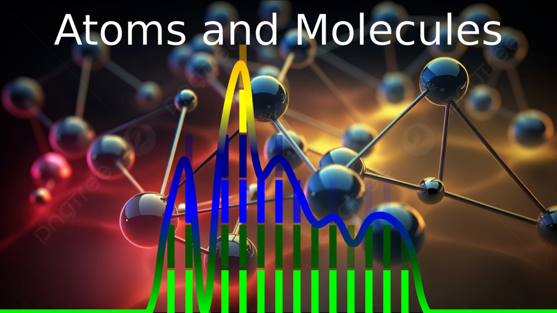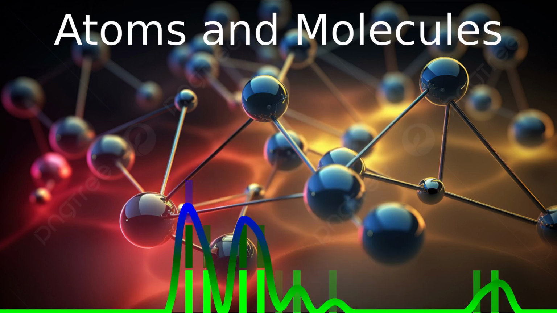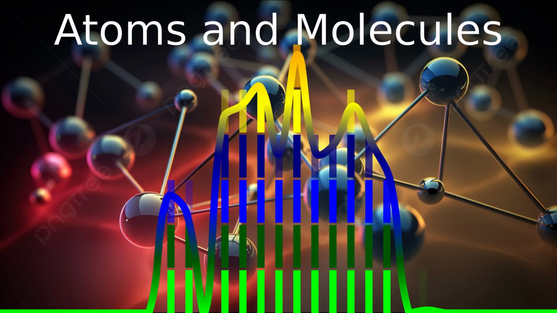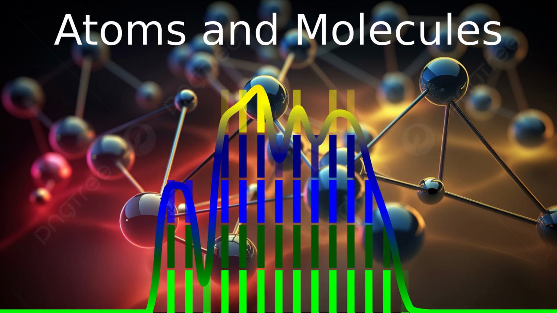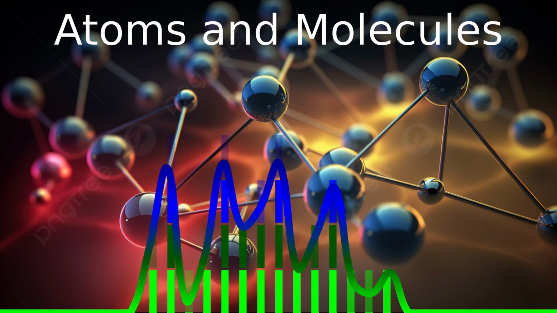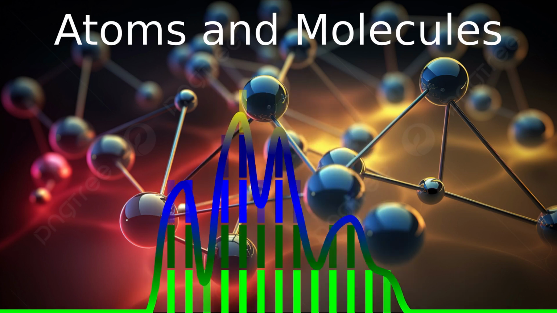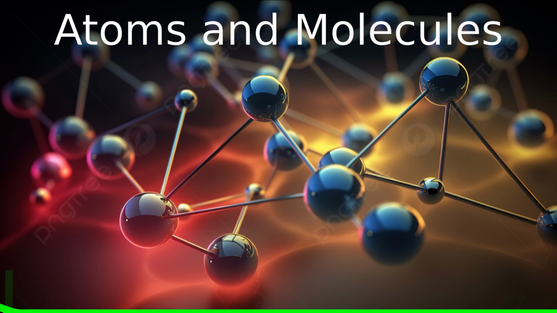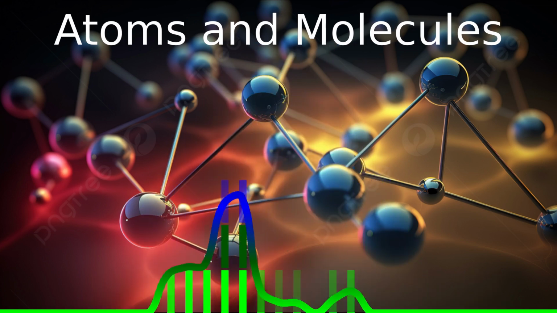Dalton's atomic theory. Dalton's atomic theory states that matter is made up of tiny particles known as atoms. Atoms of different elements have different masses and different properties. Multiple types of atoms form a compound. Atoms are indivisible. Atoms can neither be created nor be destroyed. This was Dalton's atomic theory, and there are also some demerits to it.